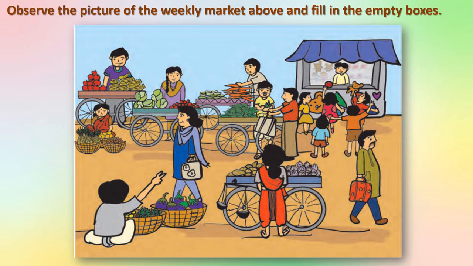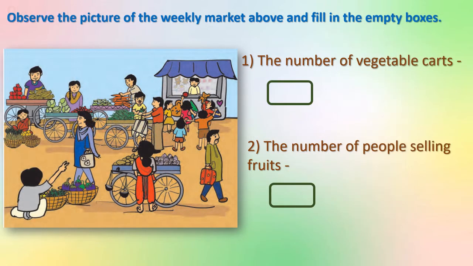Okay. This is from your textbook. Observe the picture of the weekly market above and fill in the empty boxes. This picture you can see in your textbook. Okay. Here we can see the marketplace. So many children, so many people, vegetable sellers, fruit sellers, some vegetable carts also we can see. Okay, let us move to the question part. Observe the picture carefully.